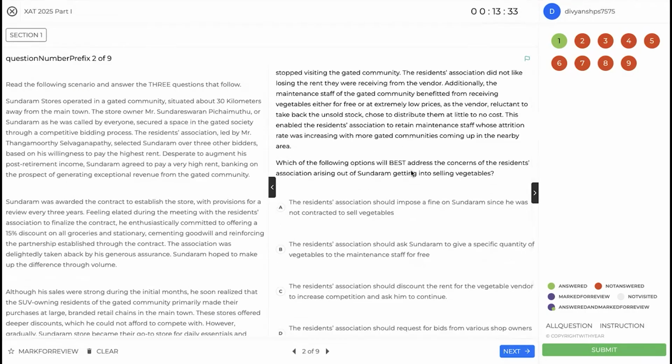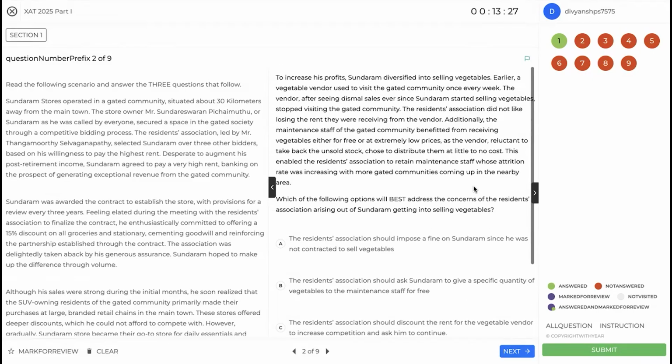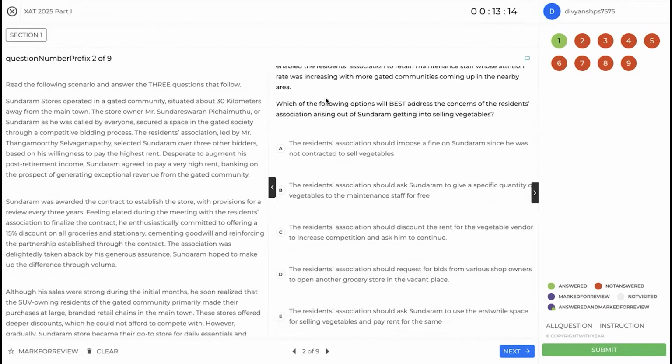Which of the following options will best address the concerns of the residents association arising out of Sundaram getting into selling vegetables? There are two concerns here. One is the primary concern, which is losing the rent, because the vendor has moved away, and the other concern is the maintenance staff getting cheaper vegetables. So let's see which option can answer this.